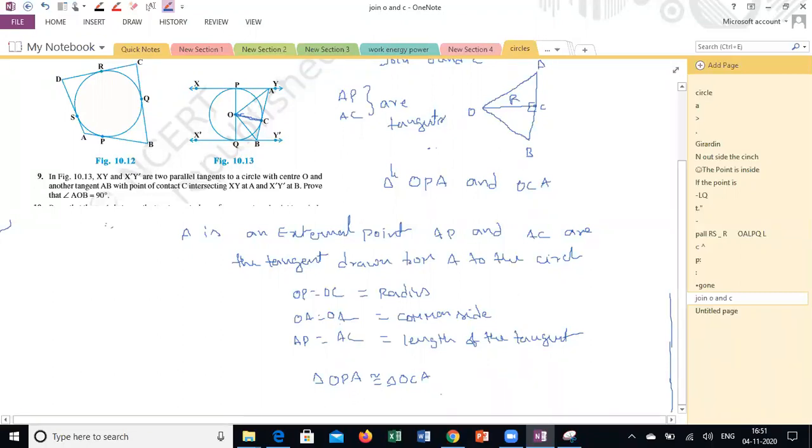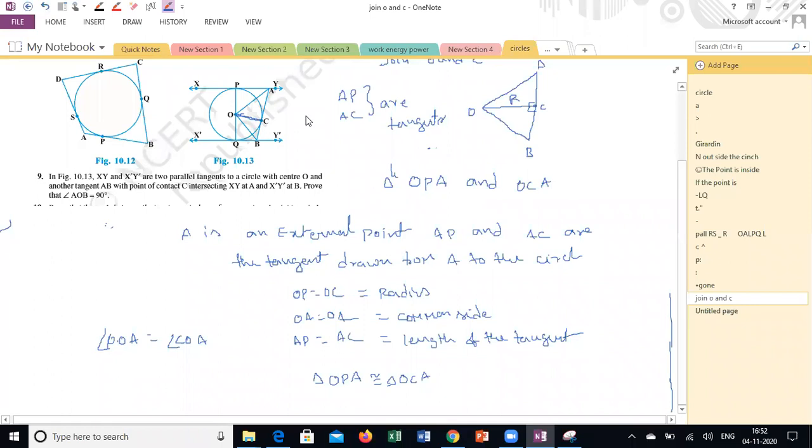So from here, angle POA is equal to angle COA from CPCT. Clear what I'm saying? Angle POA is equal to angle COA from CPCT. Yes, sir.